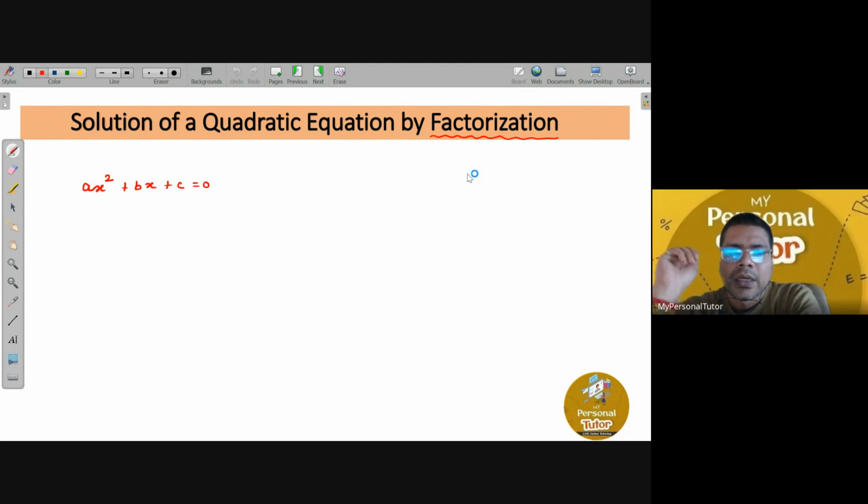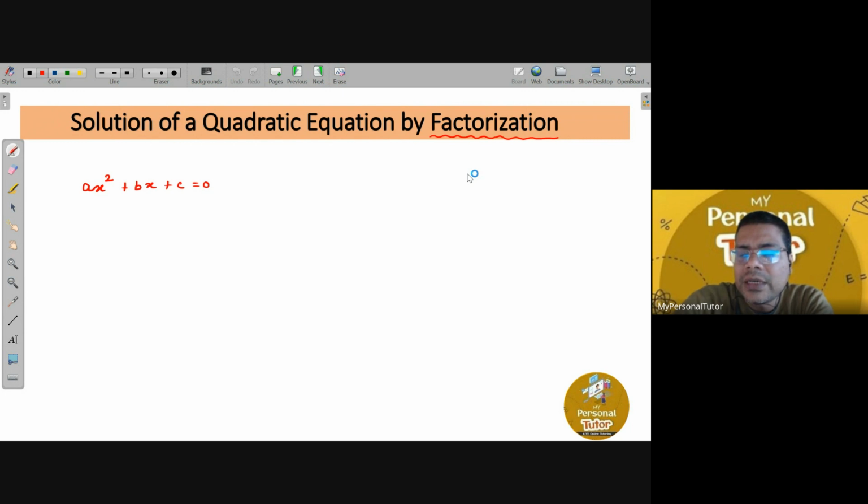All right. So for today I think this much is fine. Tomorrow we will learn the second method of solving quadratic equation. That is the most important method. That is called as completing the square method. That will be new for all of you.